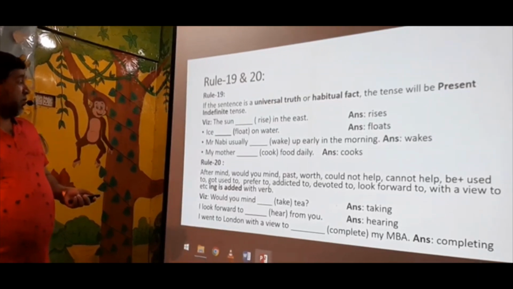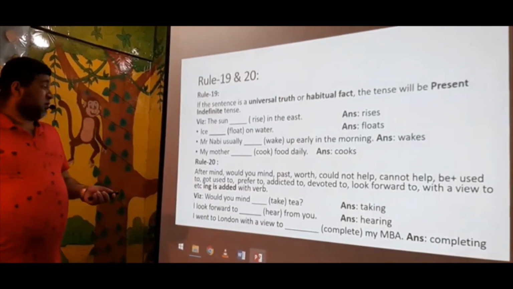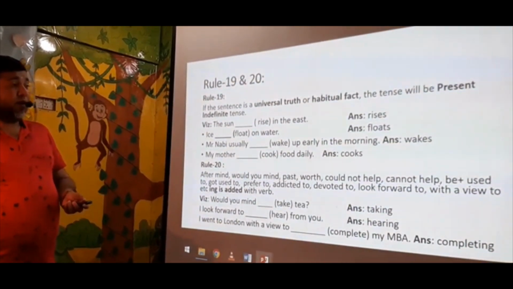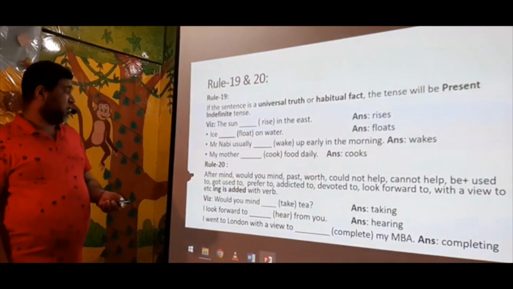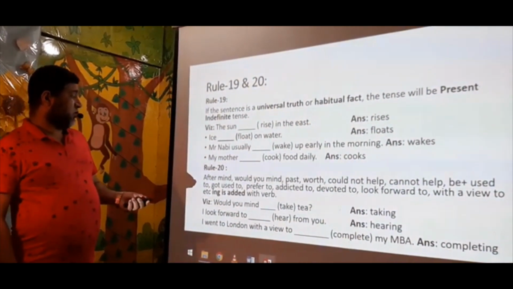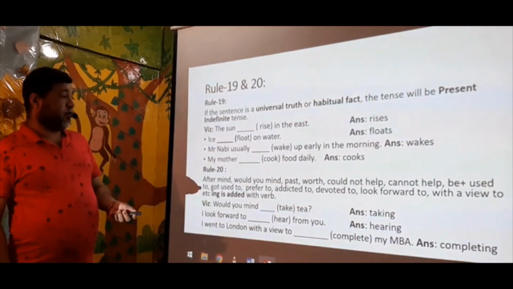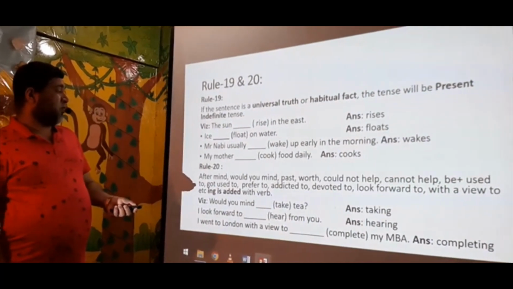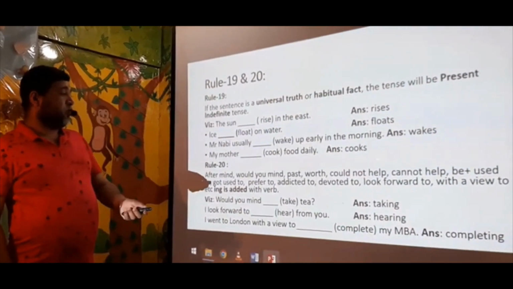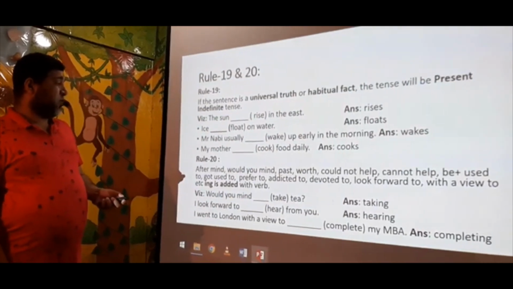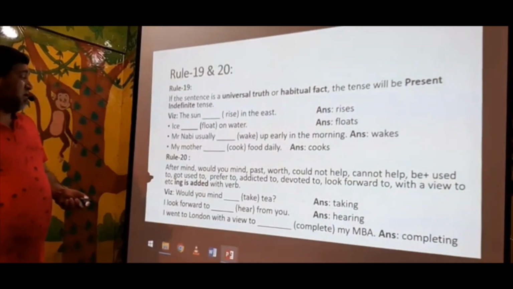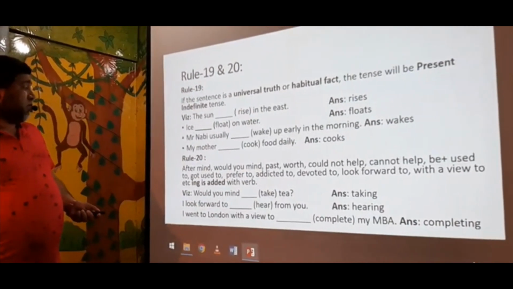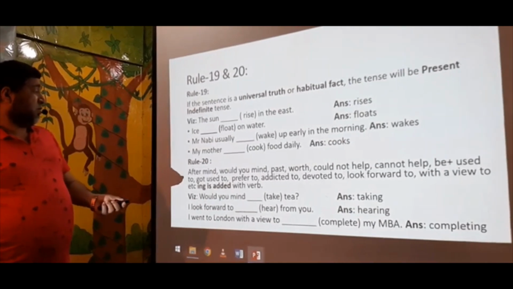Rule 20. After mind, would you mind, cannot help, could not help, be plus used to, get used to, prefer to, addicted to, devoted to, look forward to, with a view to, etc., ing is added with the verb. So if you find these words in the sentence, you have to add ing with the verb. I am giving an example. You see, would you mind?